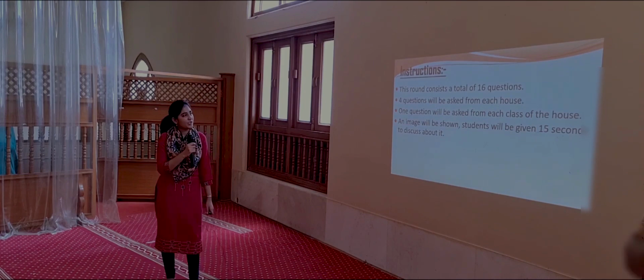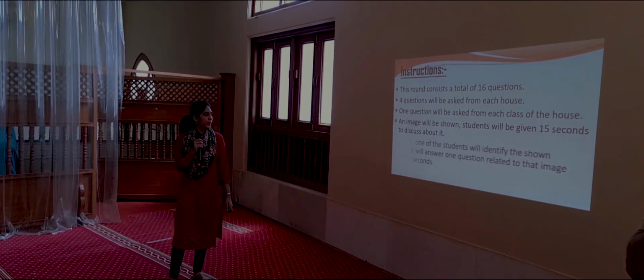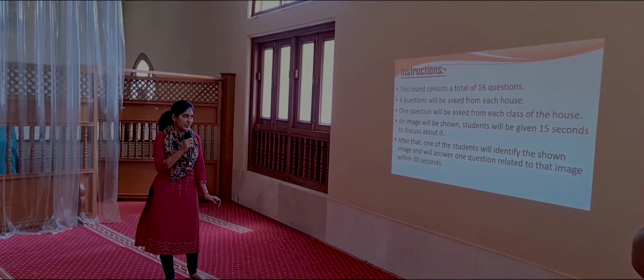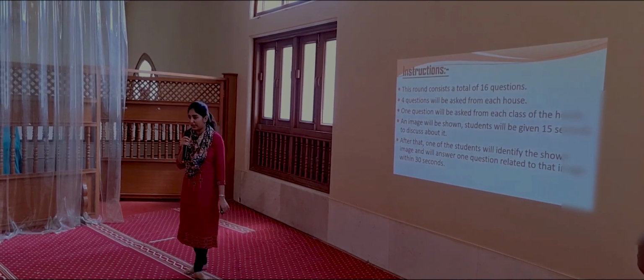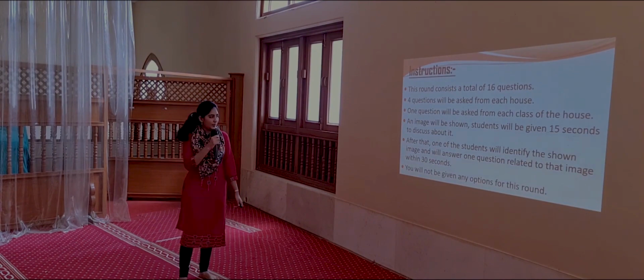And an image will be shown. Students will be given 15 seconds to discuss it. And after that, one of the students will identify the shown image and will answer one question related to that image within 30 seconds, okay? And you will not be given any options for this round. Understood? Clear? So let's start.